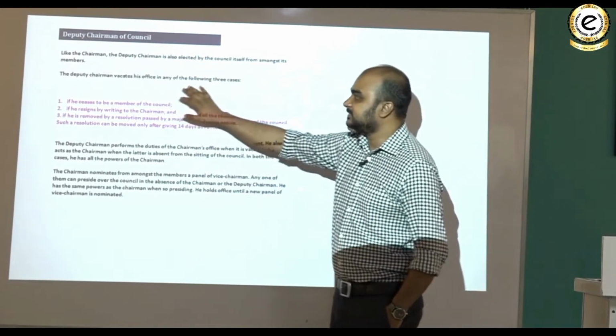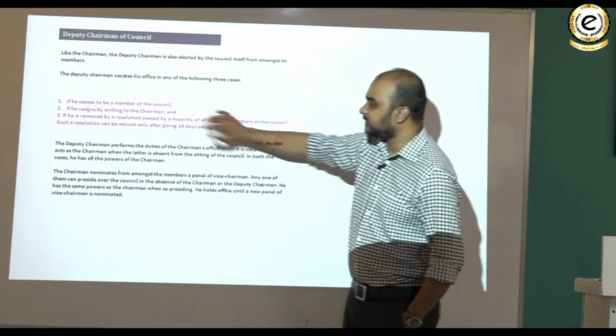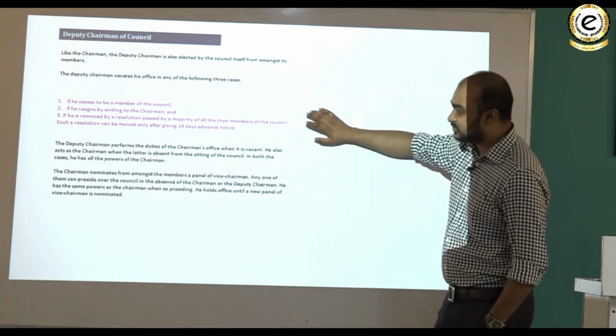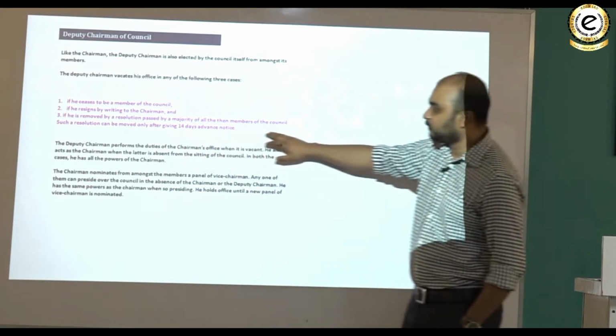He vacates his office in any of three ways: if he ceases to be a member of the council, if he resigns by writing to the chairman, or if he is removed by a resolution passed by a majority of all the then members of the council. Such a resolution can be moved only after giving 14 days' notice in advance.